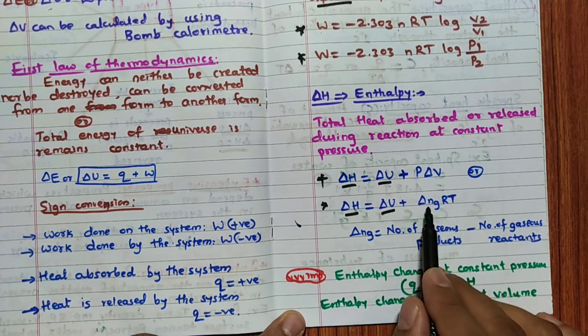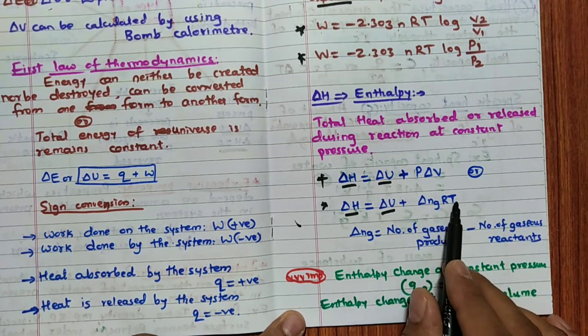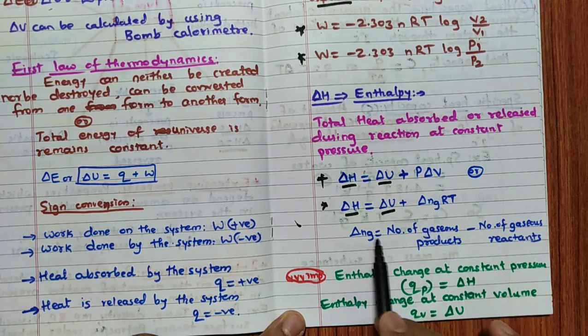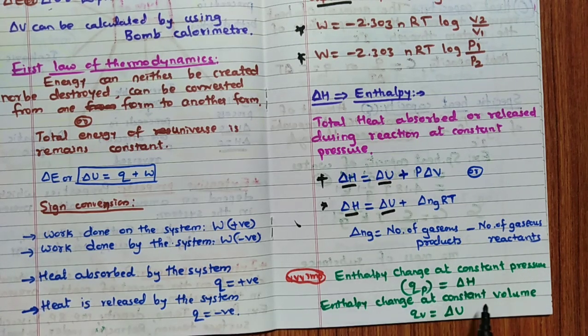So there we have taken delta Ng RT. R and T is constant, remember. So delta Ng, number of gas product minus reactant. Delta Ng means number of gaseous product minus reactants. Remember, by giving the reaction, they can ask you to calculate. So in which reaction delta H is more than delta U?